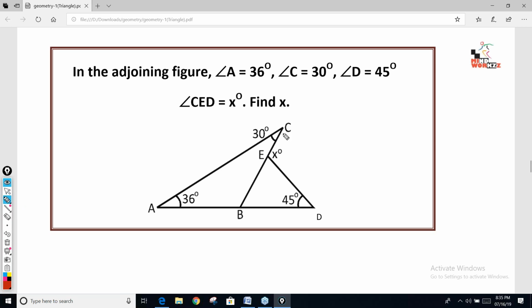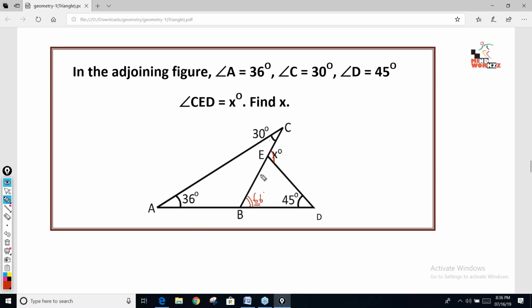Look at the question, guys. What is the value of x? You need to find out the CED angle, this angle. Look at here in this triangle. In triangle CAB, this angle is 30, this angle is 36. So can you see this angle is 66 directly now? 30 plus 36, this angle is an exterior angle, this is 66. Are you able to see this quickly? If this angle is 66, this angle is 45.